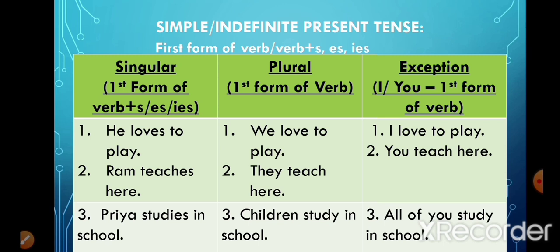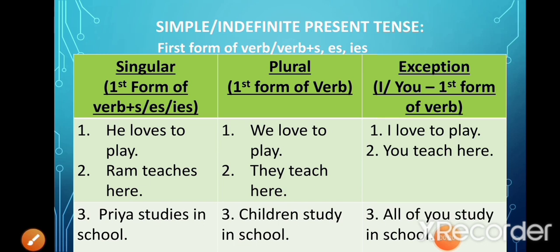Okay, now let's look at the examples when the subject is plural. We love to play. Here the subject is we, which is plural. So we have used the plural form of the verb, that means the first form of the verb without adding s, es or ies to it. Now the second sentence, they teach here. Again the subject they is plural, so we have used the plural form of the verb teach. And in the third sentence, children study in school. Children again is a plural subject, that is why the verb study is plural.